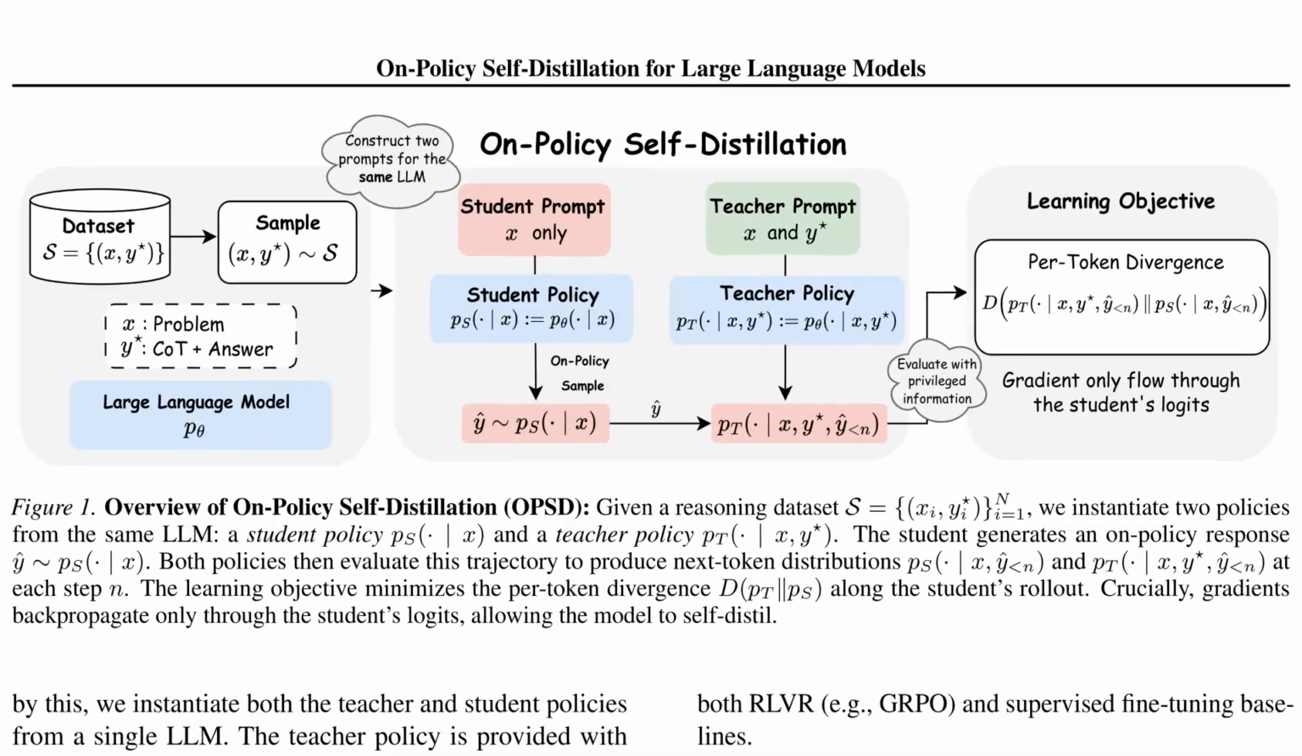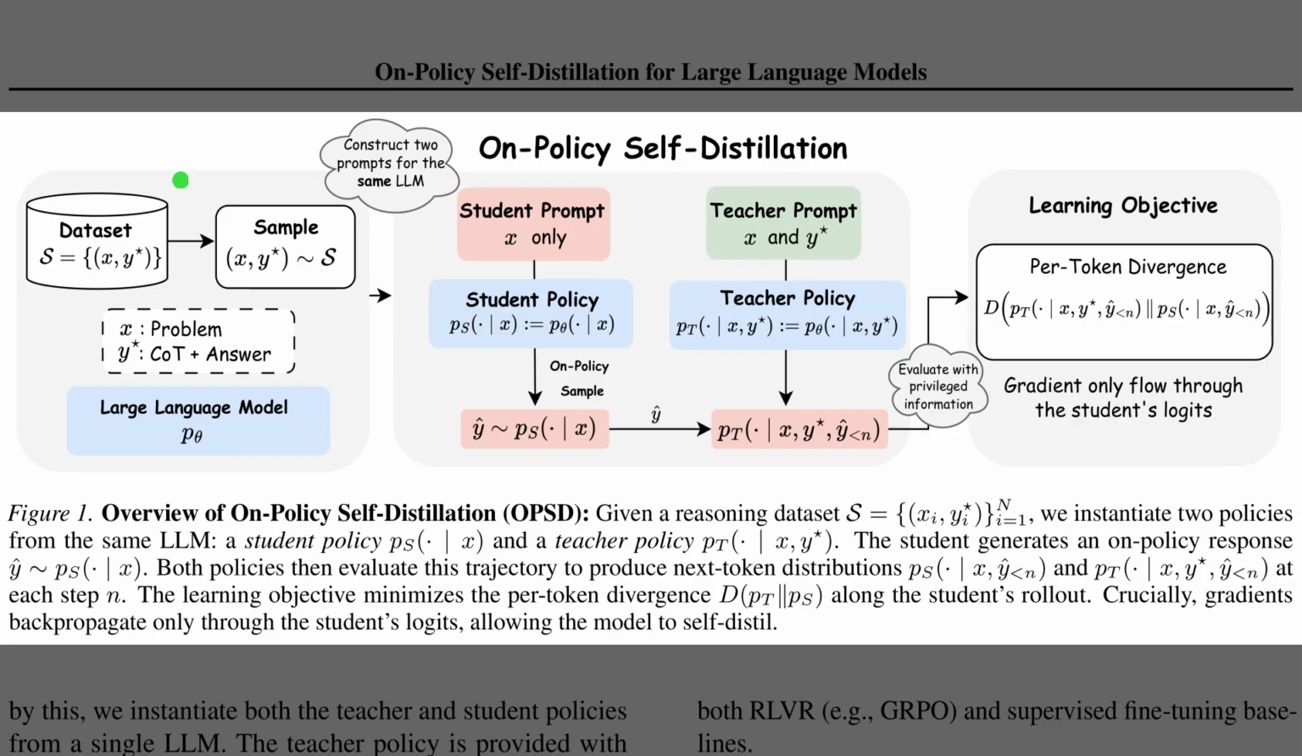So Figure 1 illustrates the entire on-policy self-distillation pipeline, which is clever because it uses a single large language model to play 2 distinct roles. Starting on the left, we take a sample containing a problem and its ground truth solution. In the center, the framework splits into 2 paths, creating a student policy that sees only the question, and a teacher policy that sees both the question and the correct answer. The student generates a response trajectory, which the teacher then evaluates using its privileged information. Finally, looking at the right, the learning objective minimizes the divergence between the two, effectively updating the student to match